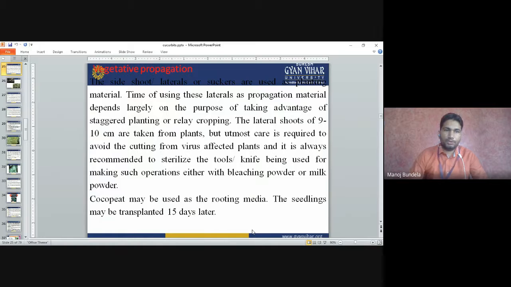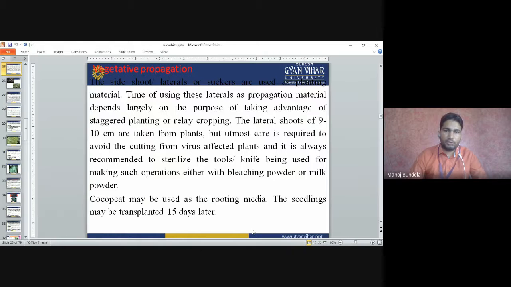Next is propagation, vegetative propagation. The side shoots, laterals or suckers are used as planting material. The time of using these laterals depends largely on the purpose, taking advantage of staggered planting or relay cropping.